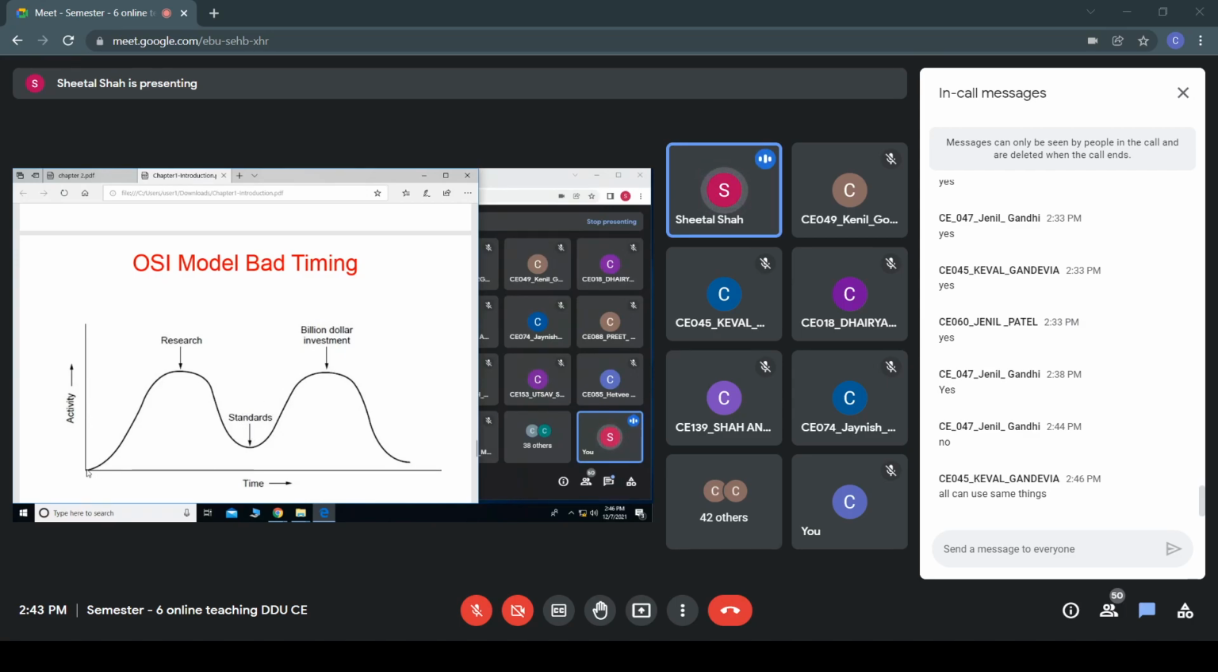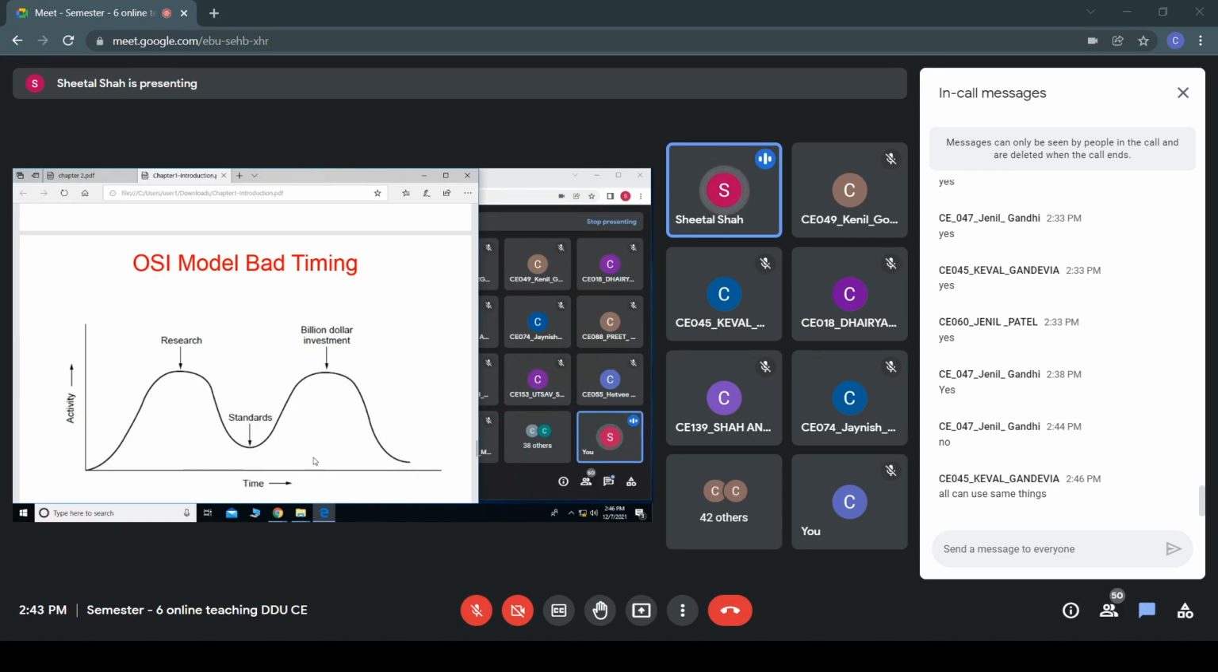So usually, what happens? The research work would be going on, and after that, some standards would be proposed. Usually, the IEEE standards would be there. Then, based upon the standards, the investment will be done by the manufacturers, and they'll start manufacturing the products based on the standards and based on the research work they have employed.